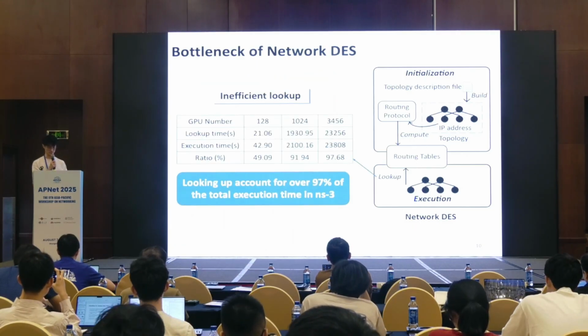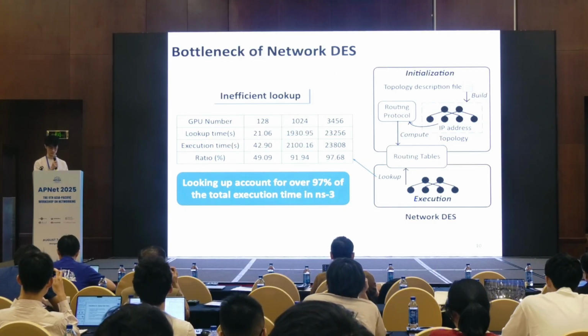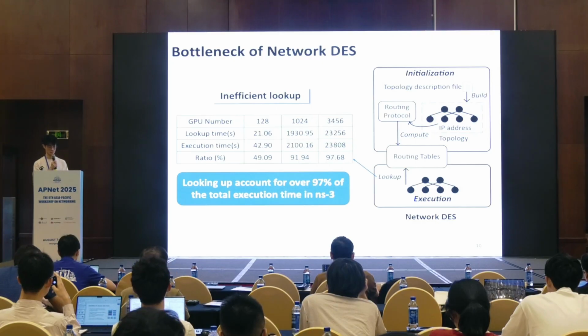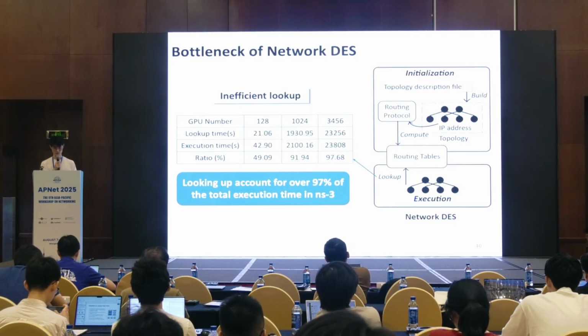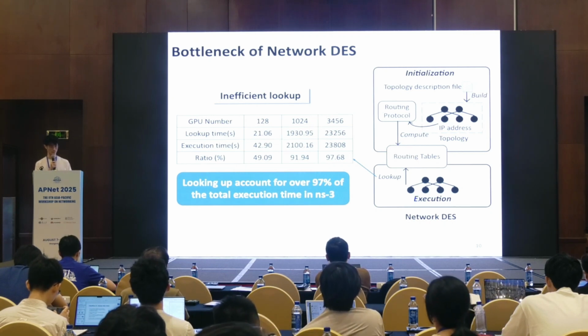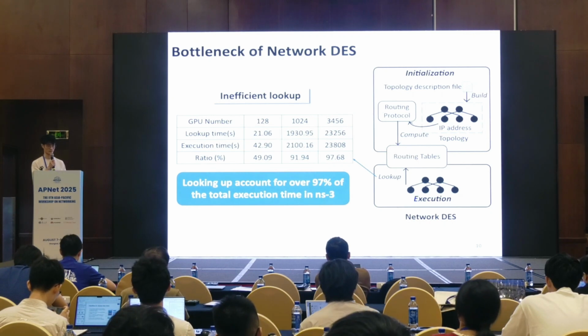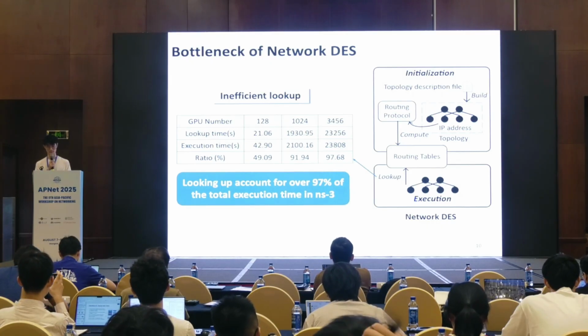Inefficient initialization also slows down the execution stage. The large routing tables lead to inefficient cache usage during the packet forwarding process. Our analysis shows that in ns-3, the time spent simply looking up the next hop in the large routing tables can account for over 97% of the total execution time.